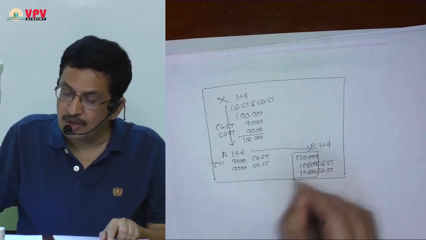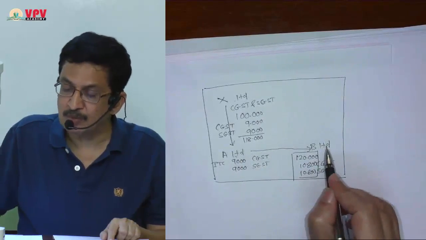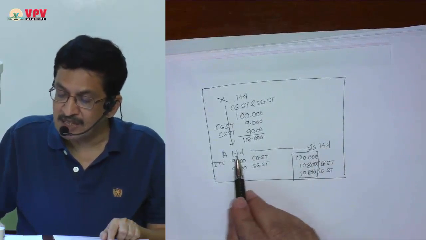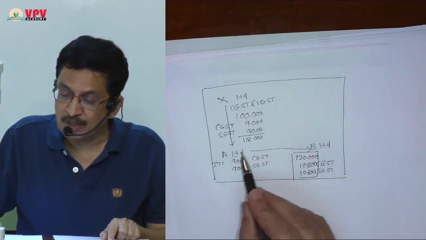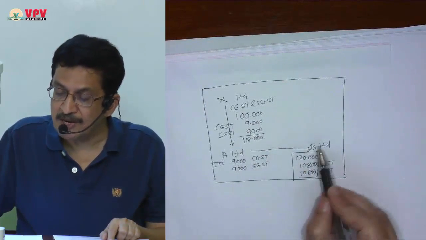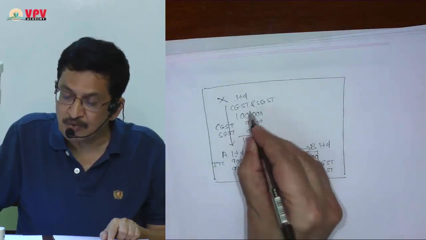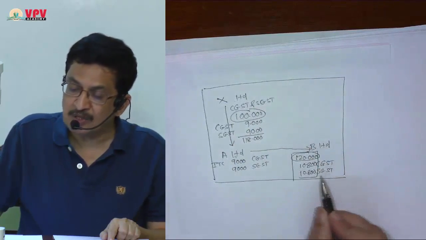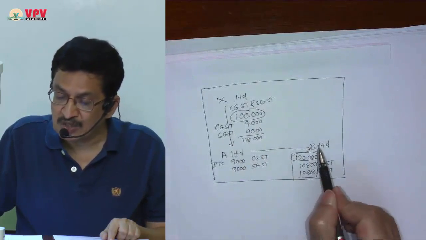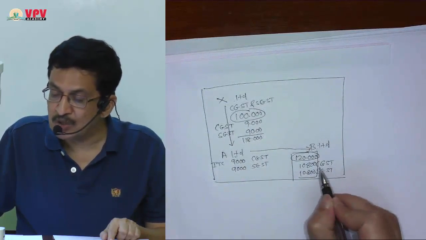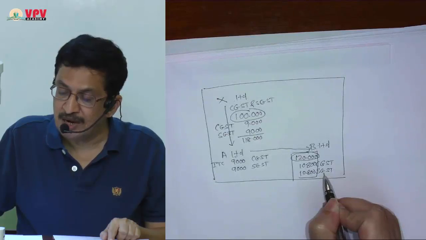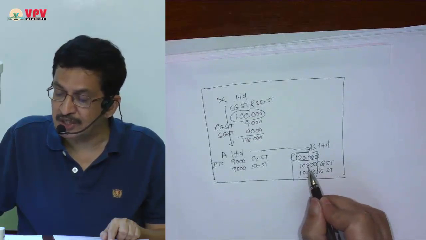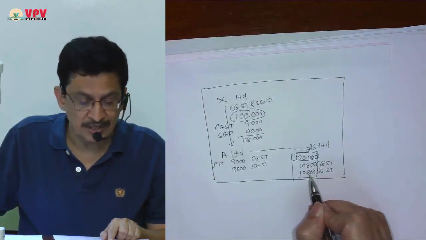A Limited has supplied the same goods which they purchased from X Limited for 1 lakh, and they have supplied it for 1,20,000. On that, CGST and SGST is payable at 9%, that is 10,800 and 10,800.